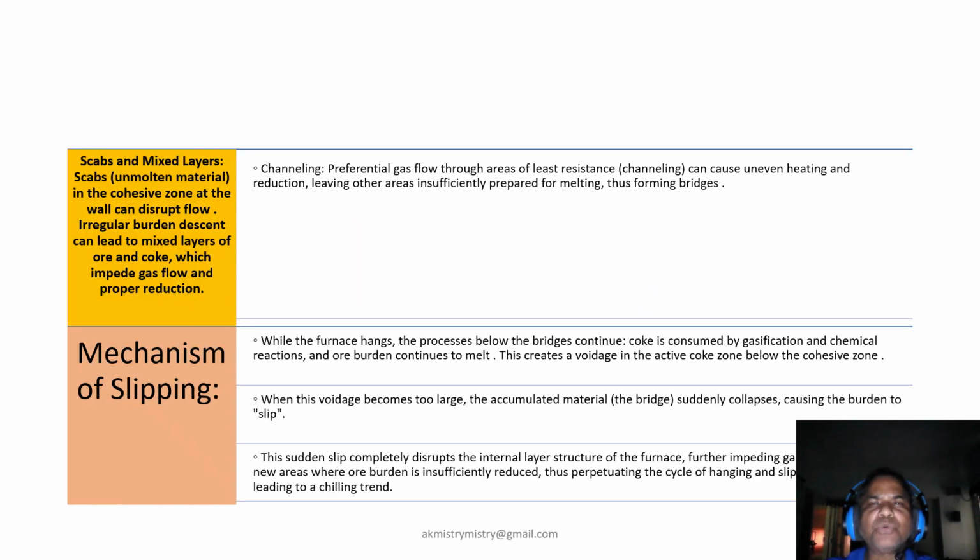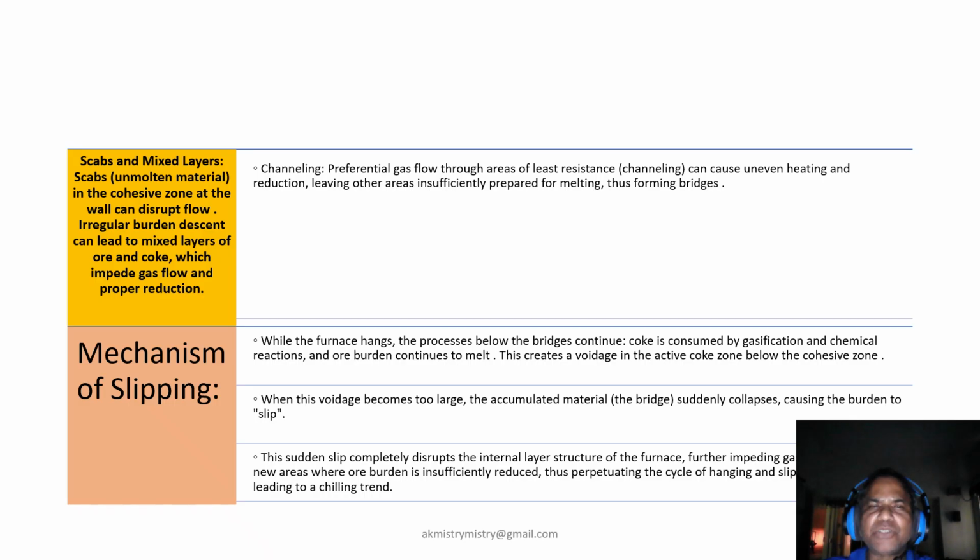Now coming to the scabs, channeling and slipping is also a very important phenomenon. Scabs in the cohesive zone and mixed layer of ore and coke disrupt gas flow drastically. Channeling, where gas flows through the least resistance, causes uneven heating.